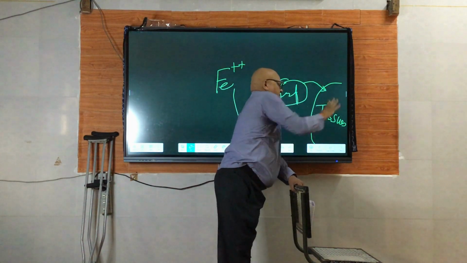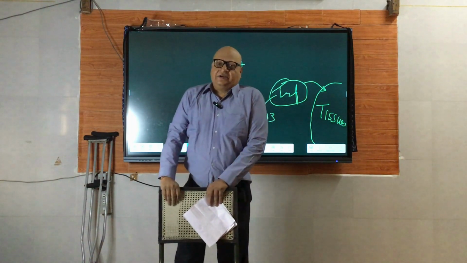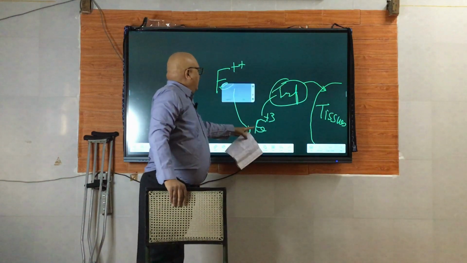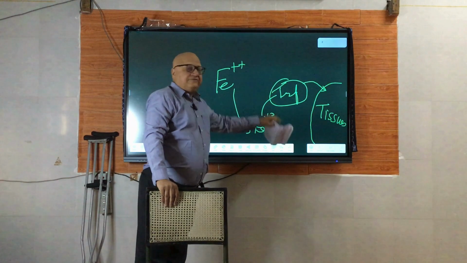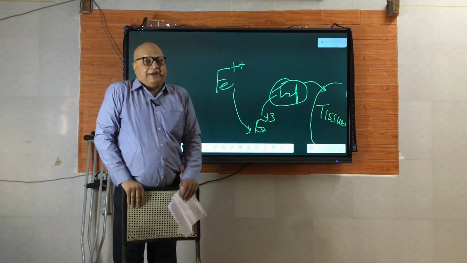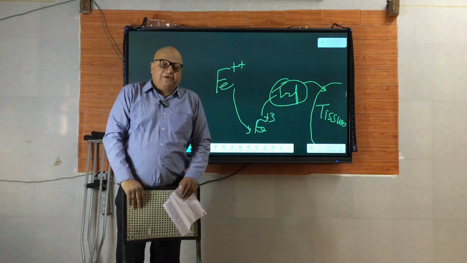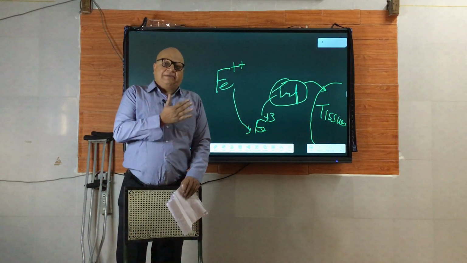Transferrin receptors are there in the various tissues where iron is utilized. So if ferrous to ferric conversion does not happen, less transferrin will be formed and there will be less utilization of iron. So what will be the result? Iron deficiency, and therefore the same thing.